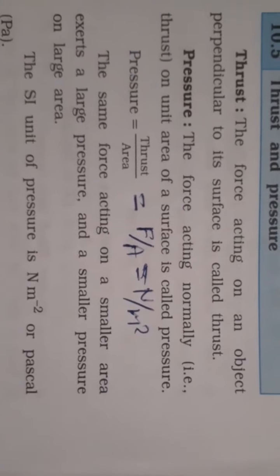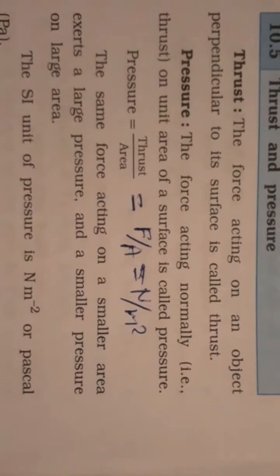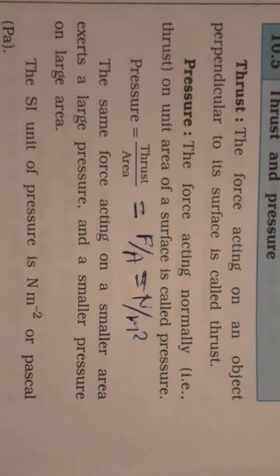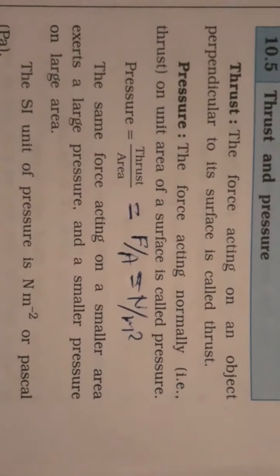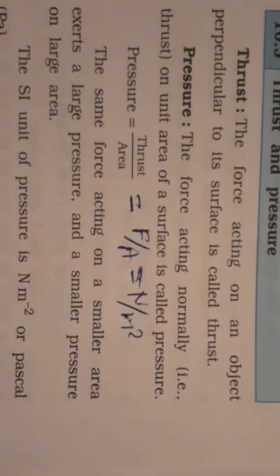Now, what is called pressure? The force acting normally, that is the thrust, on a unit area of a surface is called pressure. What is the formula for pressure? Thrust per unit area, which means thrust upon area.